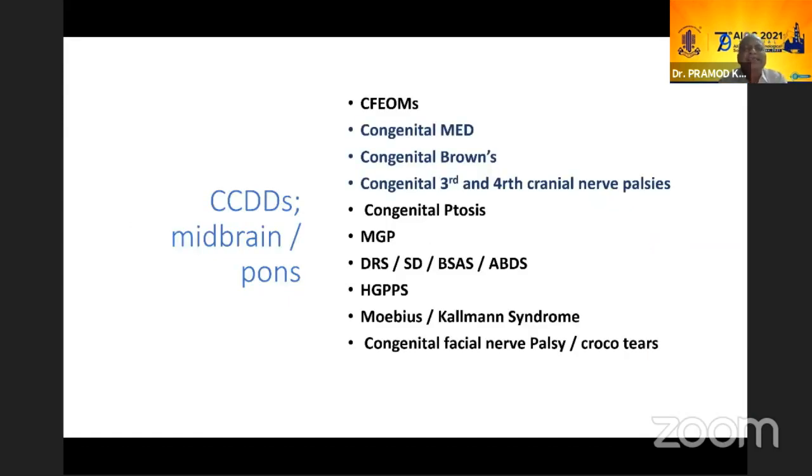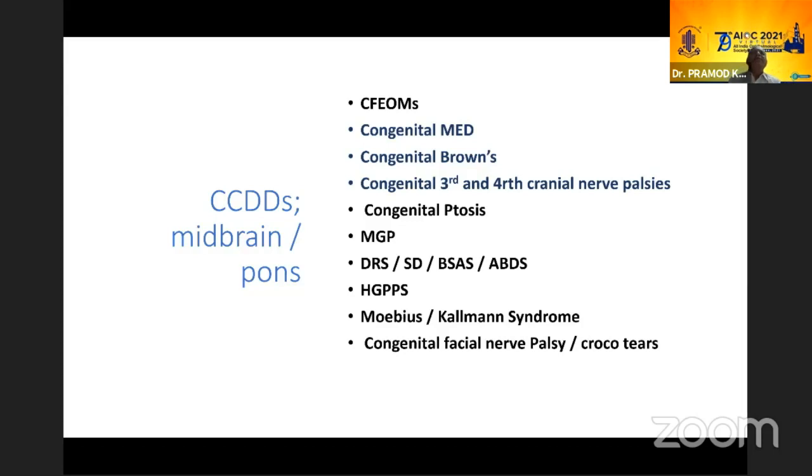Now broadly we can classify them as at the level of the midbrain or at the level of the pons and medulla. At the level of the midbrain, they are going to produce mostly vertical motility problems, and at the level of pons and medulla, they are going to produce horizontal motility problems. And at times we also have situations where both are mixed up, because these are generalized issues, so they cannot always be segregated in a watertight way.